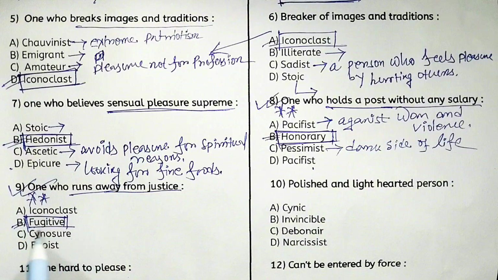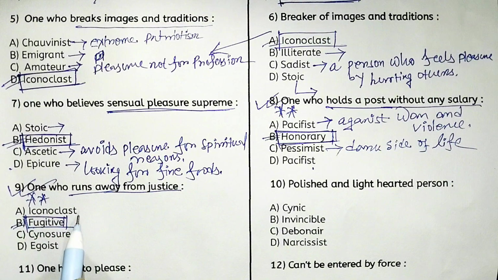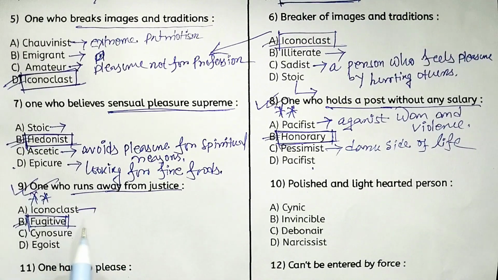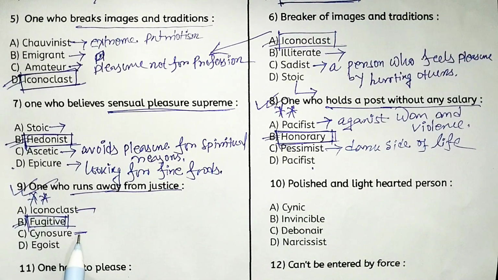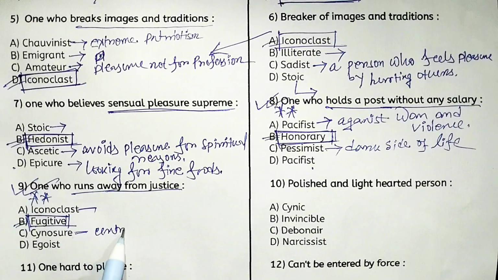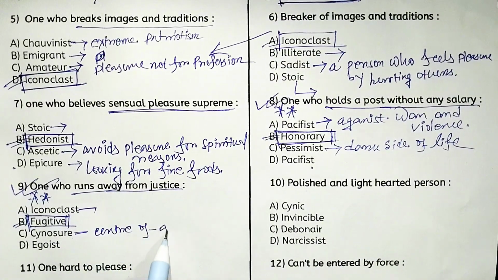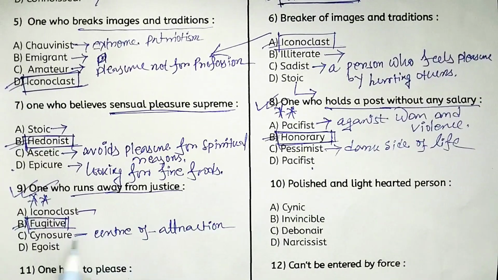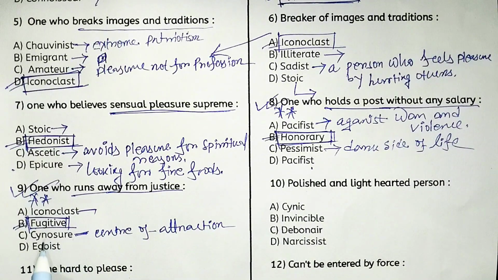And iconoclast means someone who is a breaker of images and traditions. And cynosure means one who is the center of attraction.